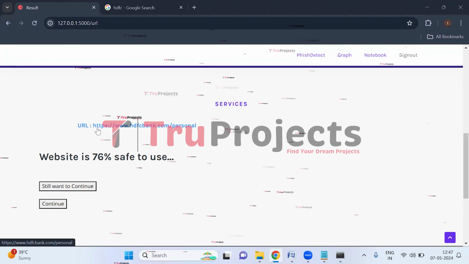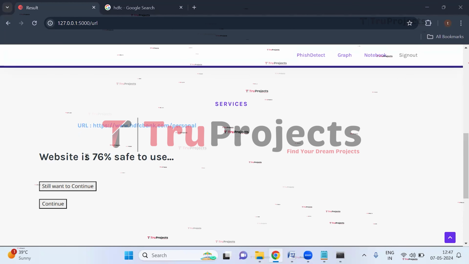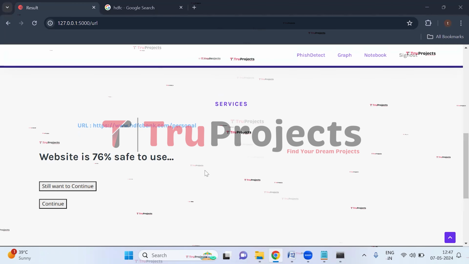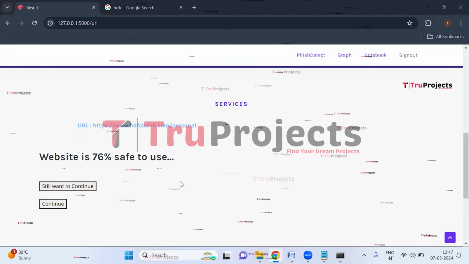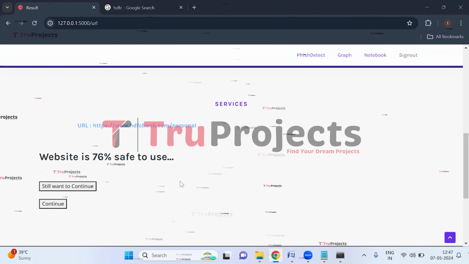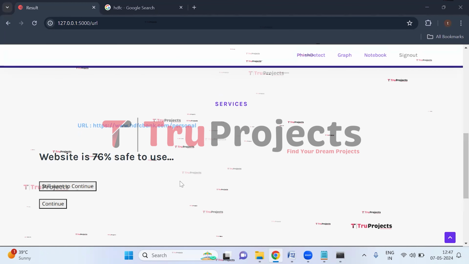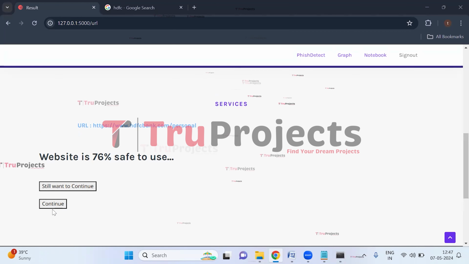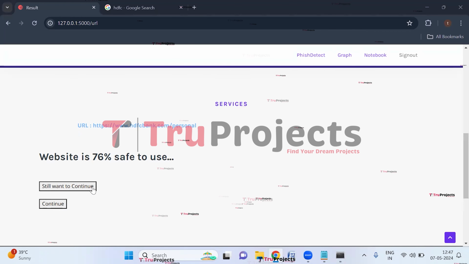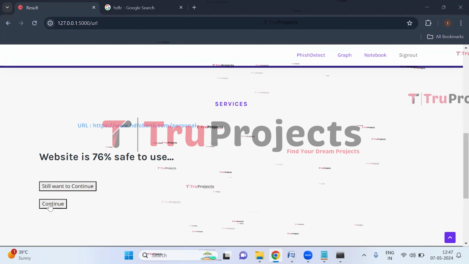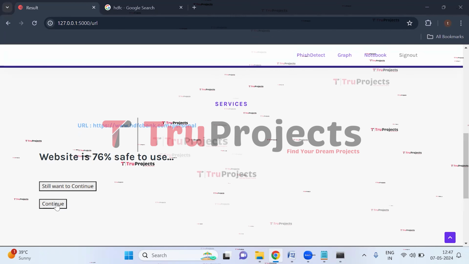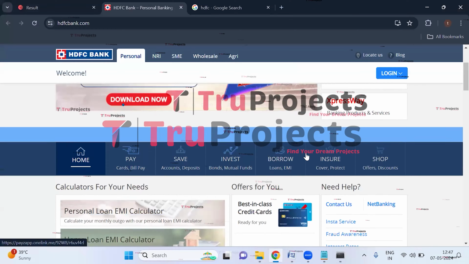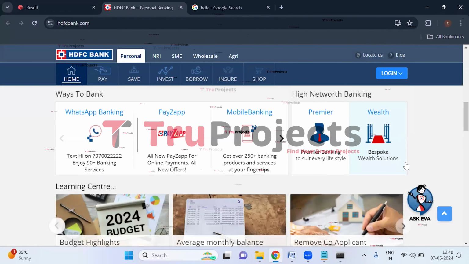So here this is the entered URL and here we can see website is 76% safe to use. So it is a legitimate website and we can use this website because it is secure. So if we want to use this website, we can click on continue or still want to continue and we will be redirected to the website directly. So click on continue and here we are redirected to the website.